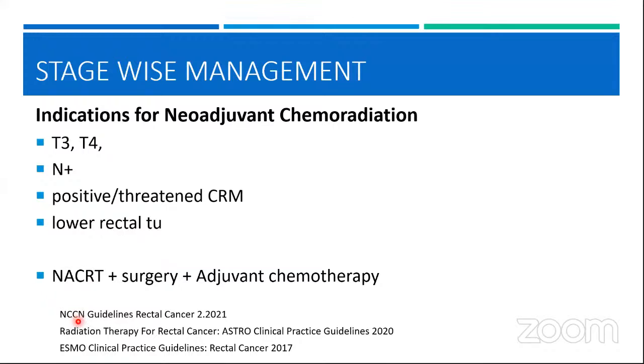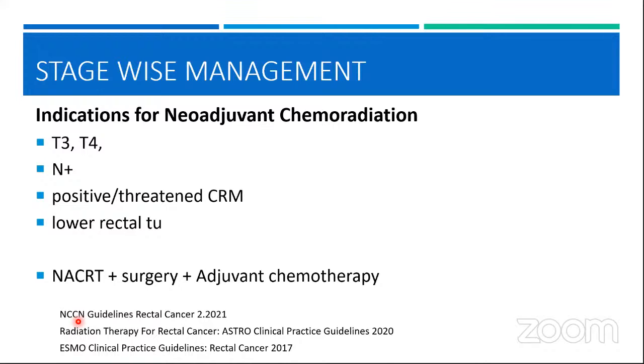Then further, we see that addition of chemotherapy has been shown by various trials, the landmark trial being the French trial. It has shown that when you add chemotherapy to this radiation, your local control also improves and your pathological complete response improves significantly.